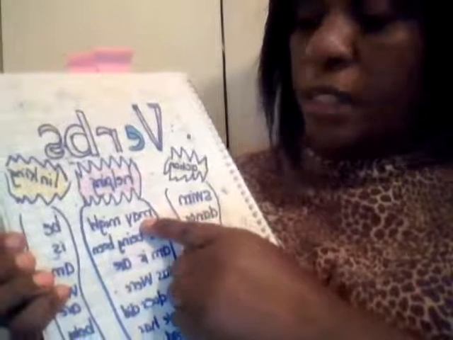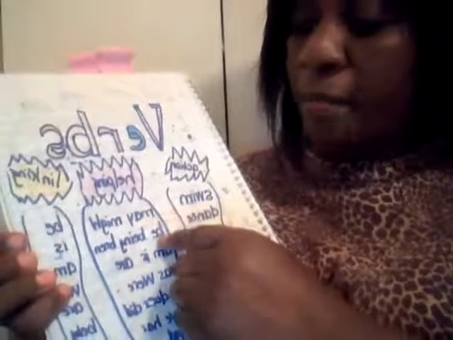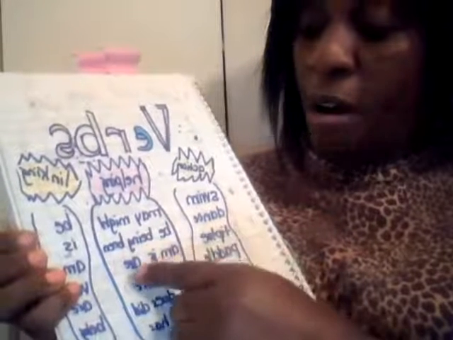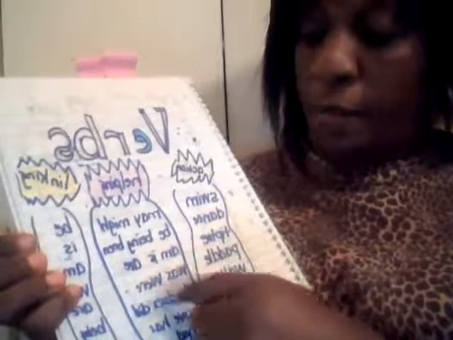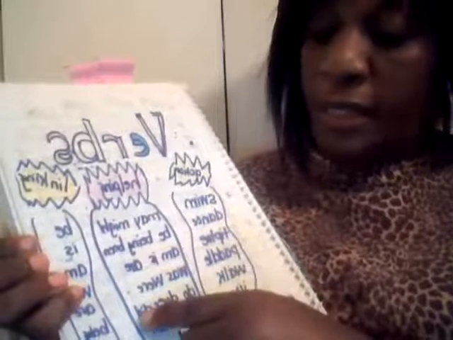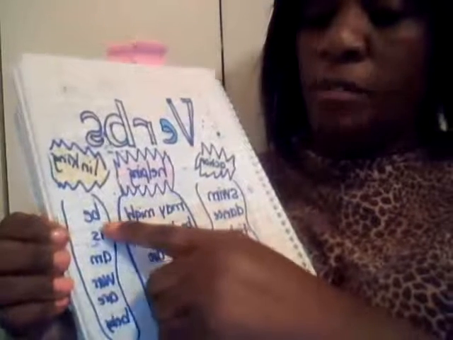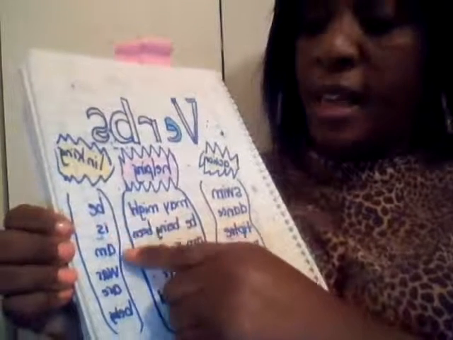They include words such as may, might, be, being, been, am, is, are, was, were, do, does, did, have, has, had, to name a few. And linking verbs are forms of the word be, and they include be, is, am, was, are, and being. Okay, so a part of speech is a word that has a specific role to play.